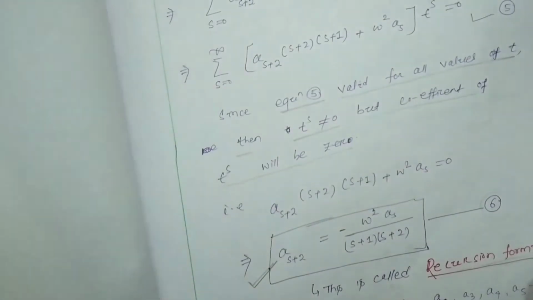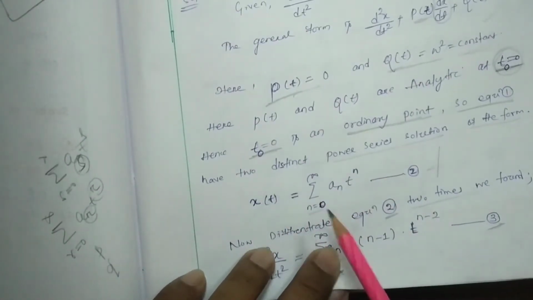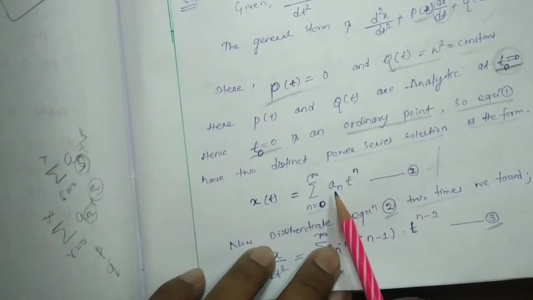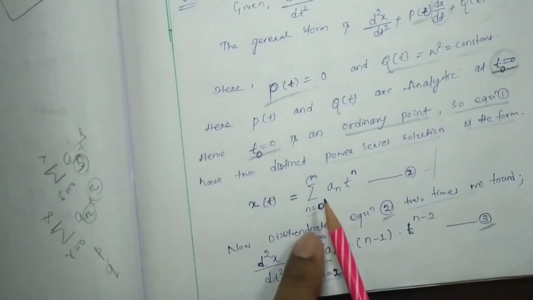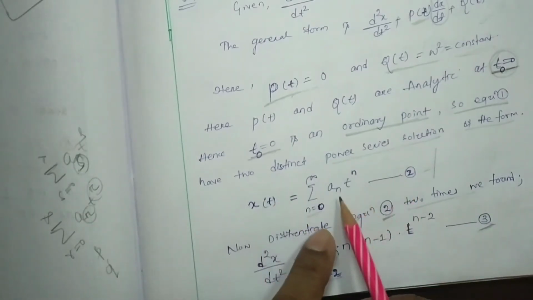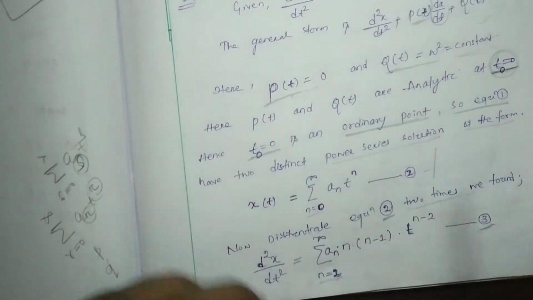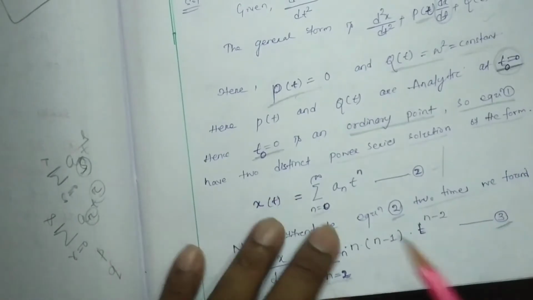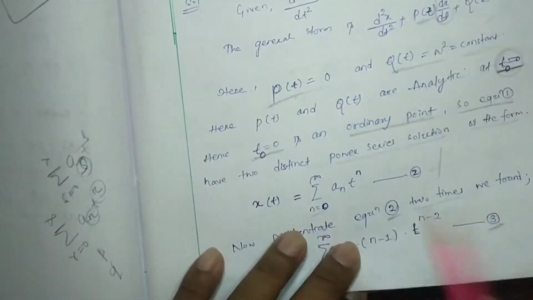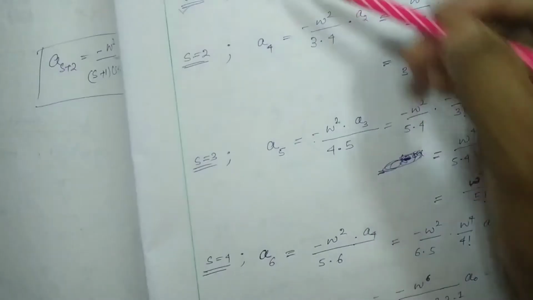This is equation number 2. Now we are going to substitute all the a values. If I write the summation in expanded form, we get a0, a1, a2, a3 like that, and we substitute the values of a0, a1, whatever we found here, in equation number 2.